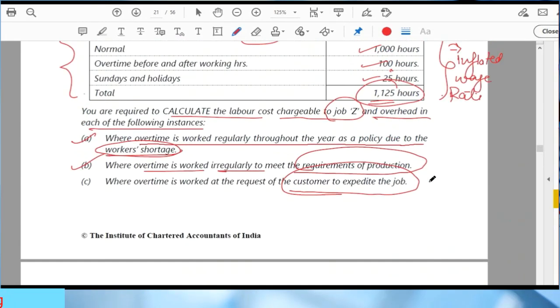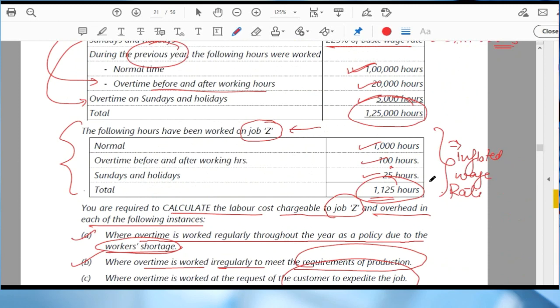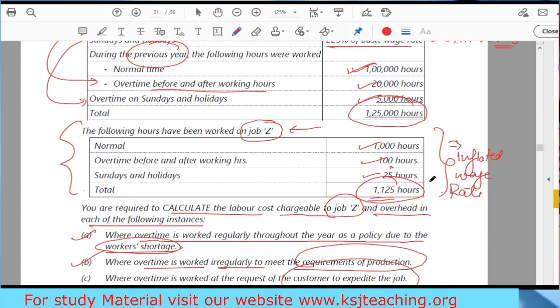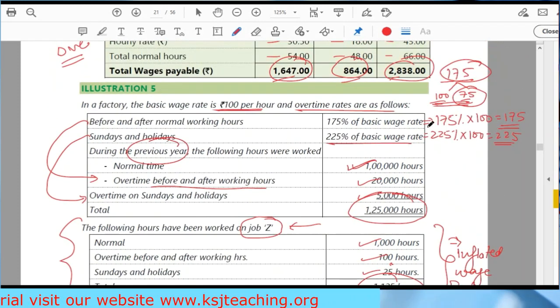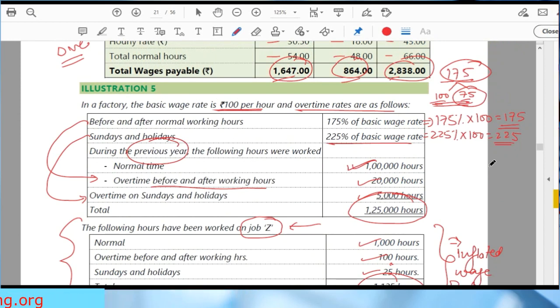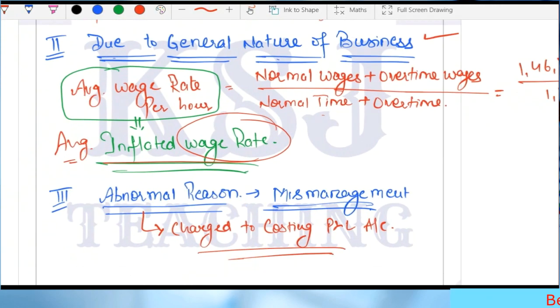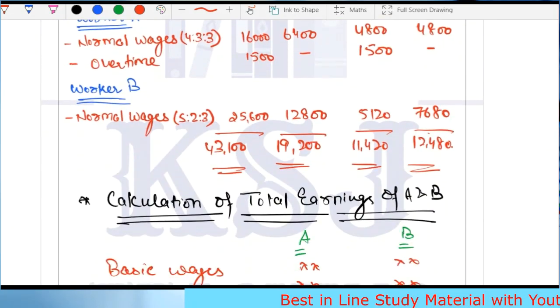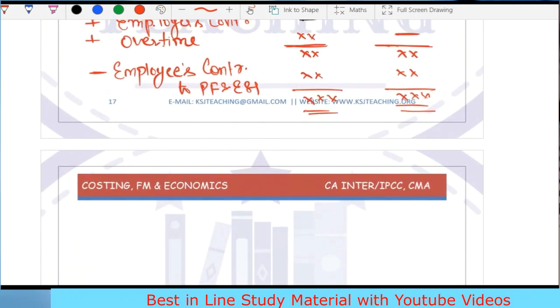You need to understand. See, everything is out of what we have already discussed. That's why I told you that you need to revise carefully, revise thoroughly what we have studied before listening to this lecture. Clear? So what your homework is, you have to practice this. Okay. So with this, the overtime topic is complete. Nothing else to be done in this overtime topic, right? Overtime topic is complete. Now you want to practice as much questions you can, right?